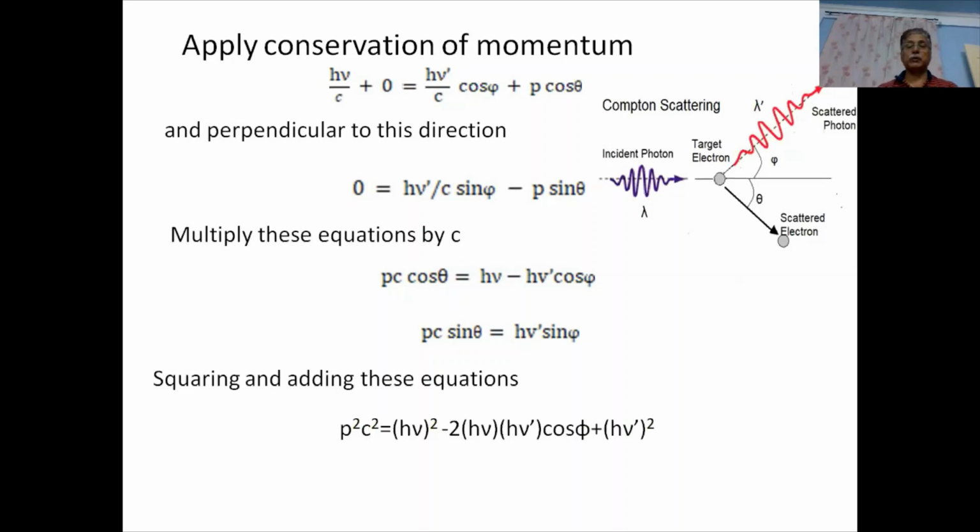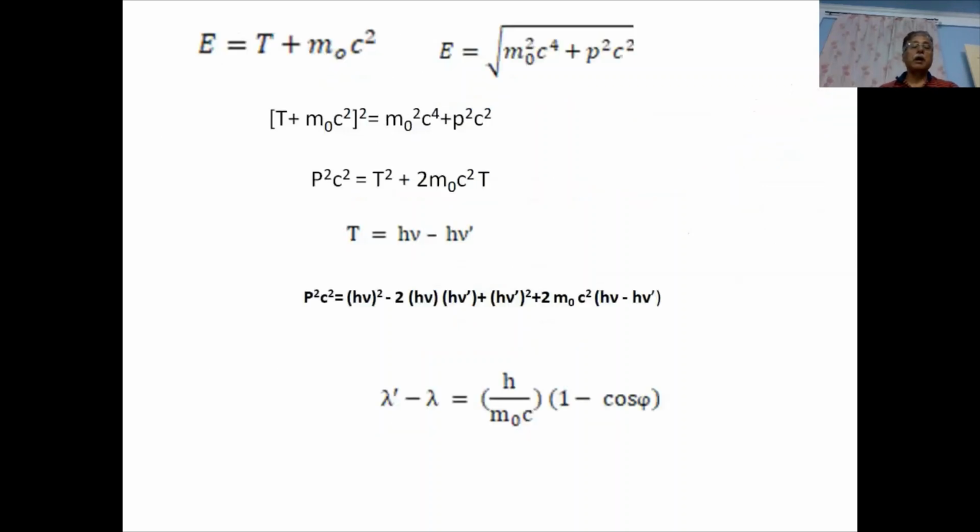Now E is also equal to T plus m naught c square. So E is equal to square root of m naught square c power 4 plus p square c square. To equate the two, we can write T plus m naught c square, whole square, equal to m naught square c power 4 plus p square c square.